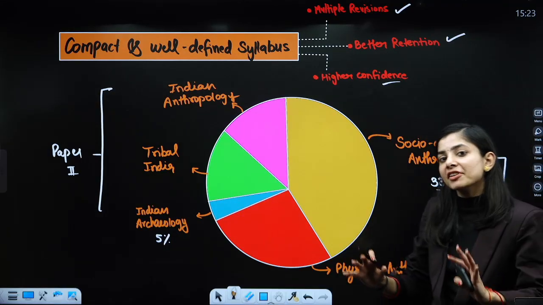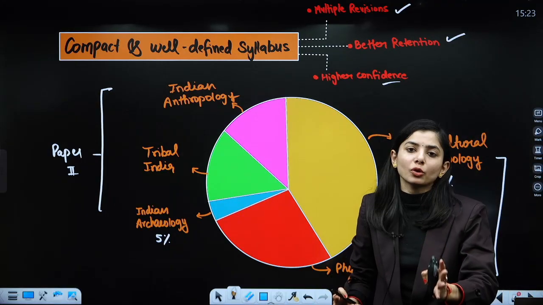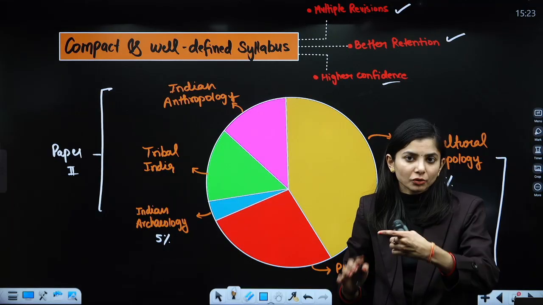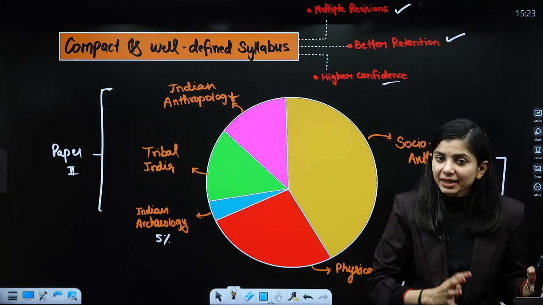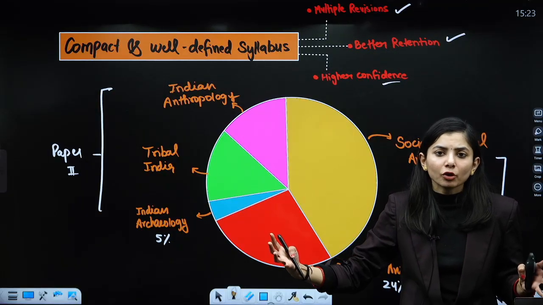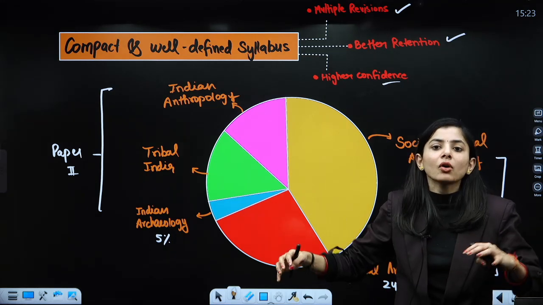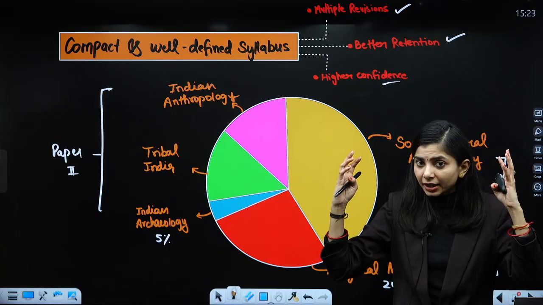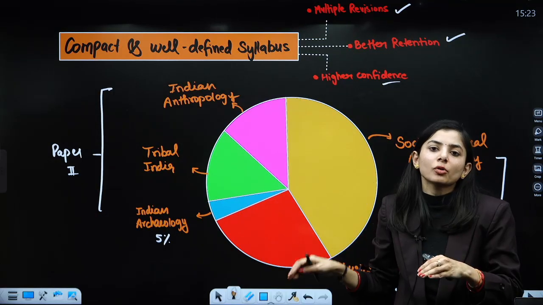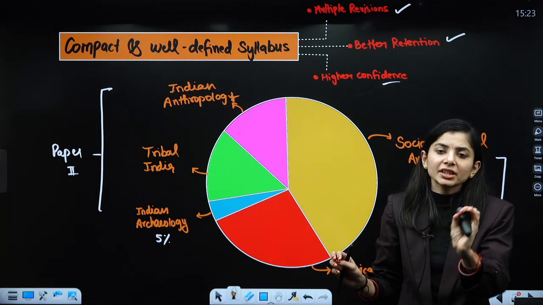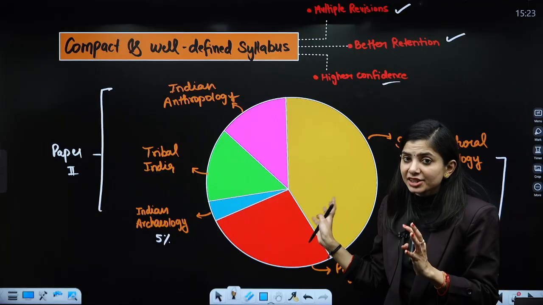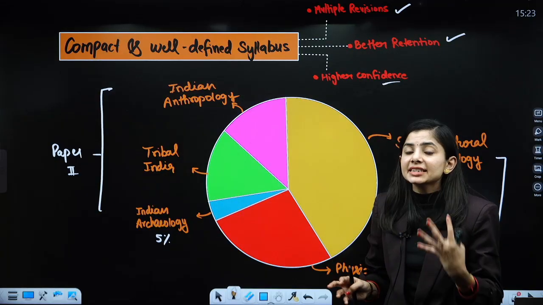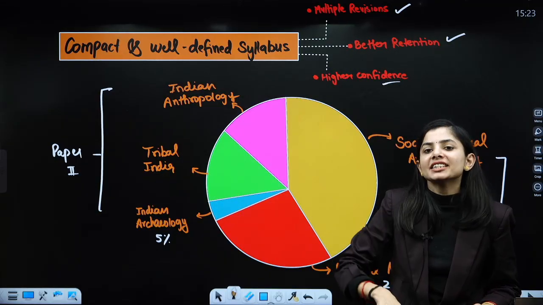If you have more retention power, you will have more confidence. It also provides you more time for your GS, because you are not investing 10 months or 8 months only in the optional. Here you can complete it within 3 to 4 months. This advantage of the optional strategically helps your GS preparation as well.